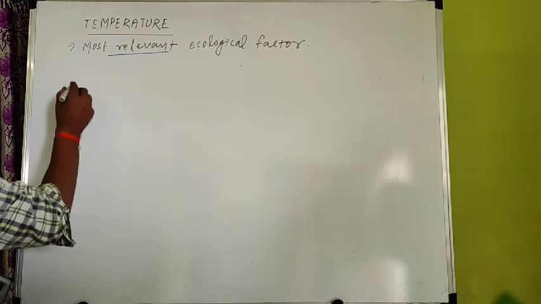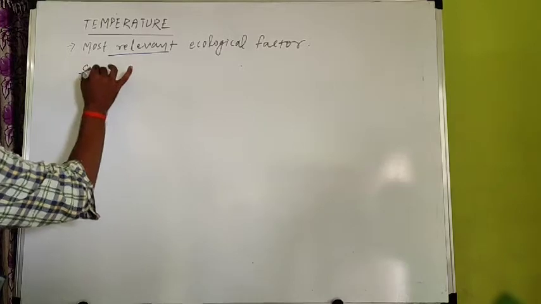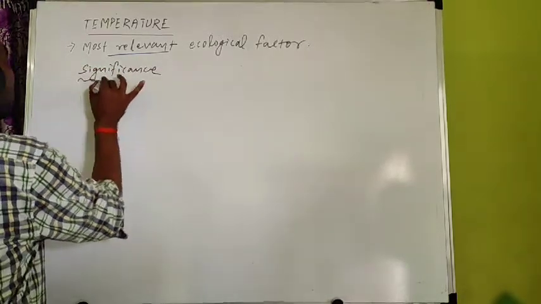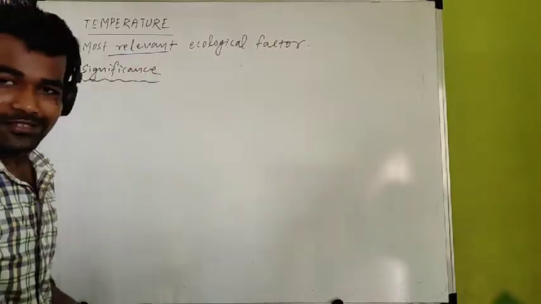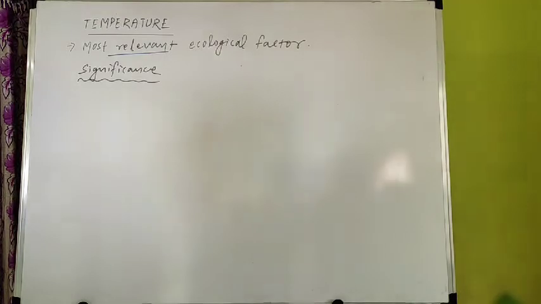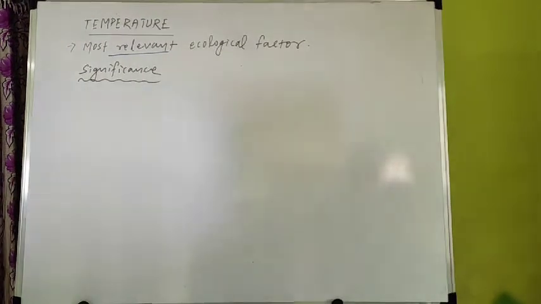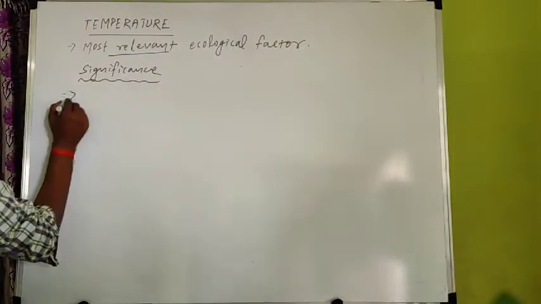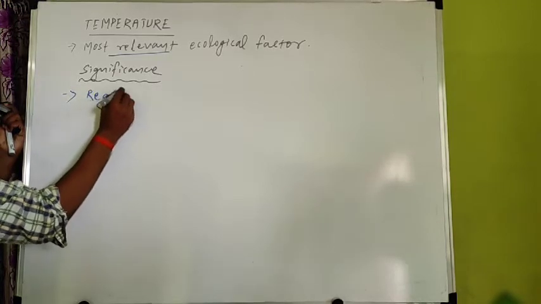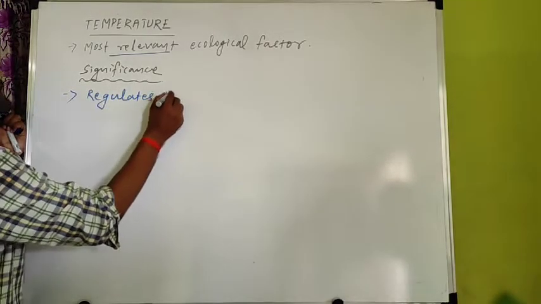Then what is the significance? Now come to the significance of temperature. Why is temperature the most important factor in our environment for the survival of life? First important point, remember: temperature regulates the kinetics of enzymes.